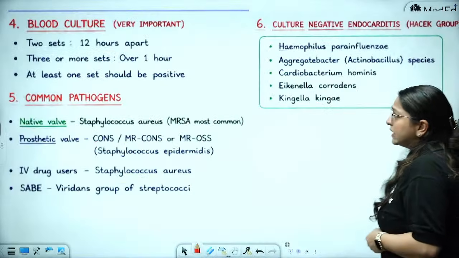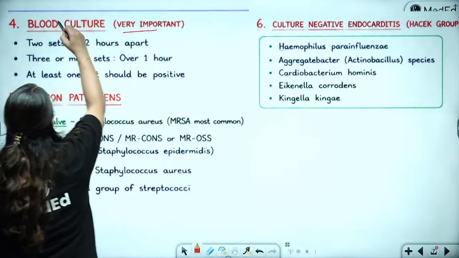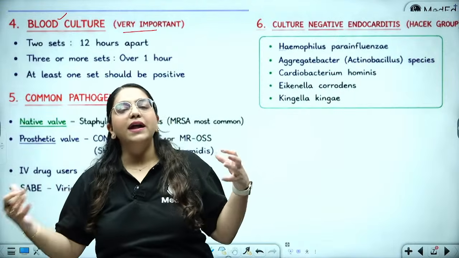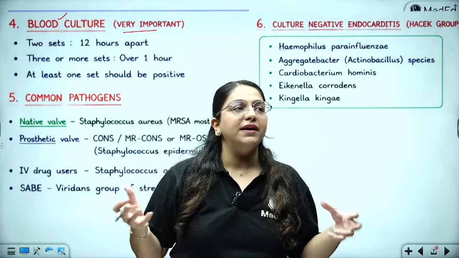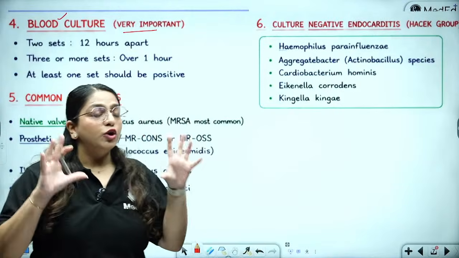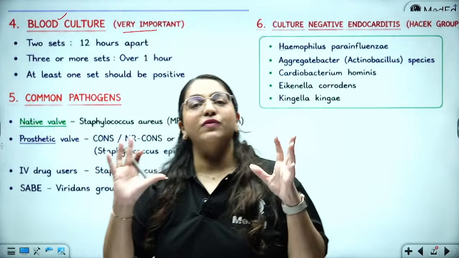Correct. Now, how are you going to diagnose? A very, very important modality of diagnosis is blood culture. Of course, it is infective endocarditis. What is there in the heart? In the heart, there is blood. So, of course, blood culture is going to become your mainstay of diagnosis, the main laboratory investigation that you will conduct.